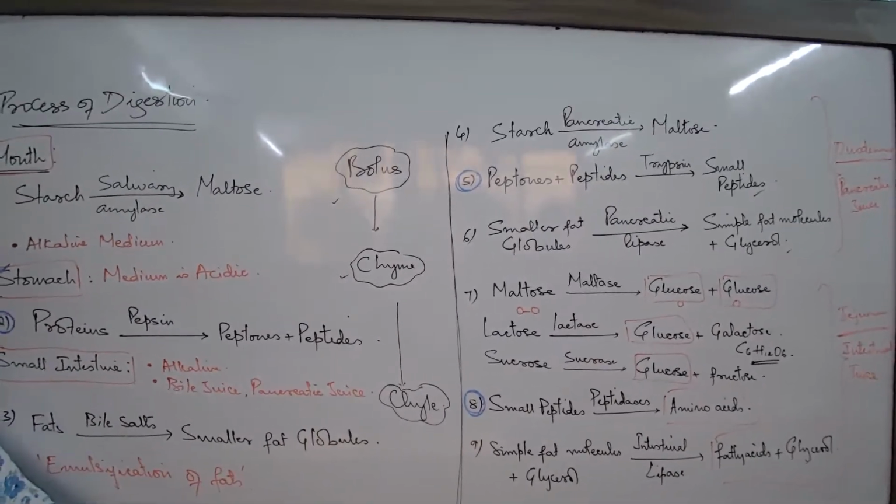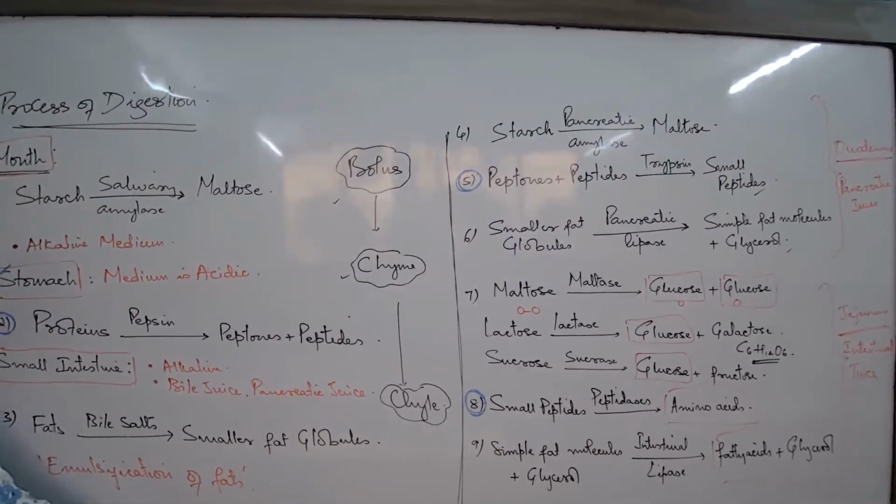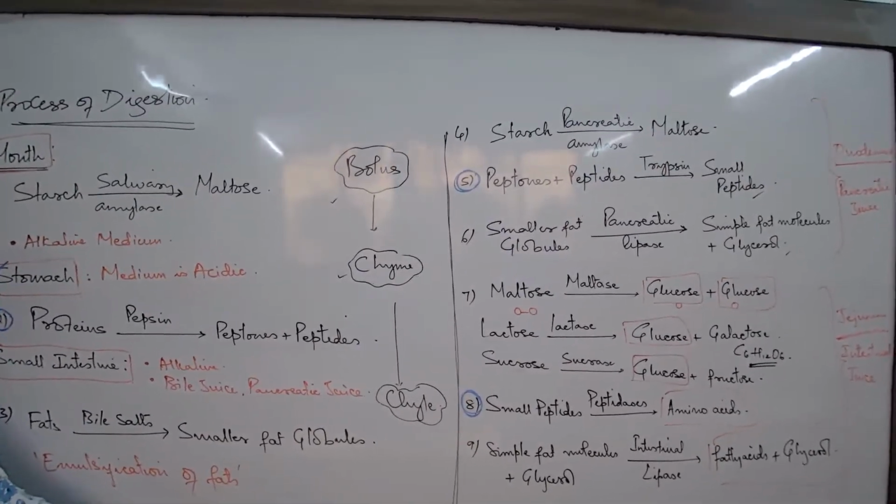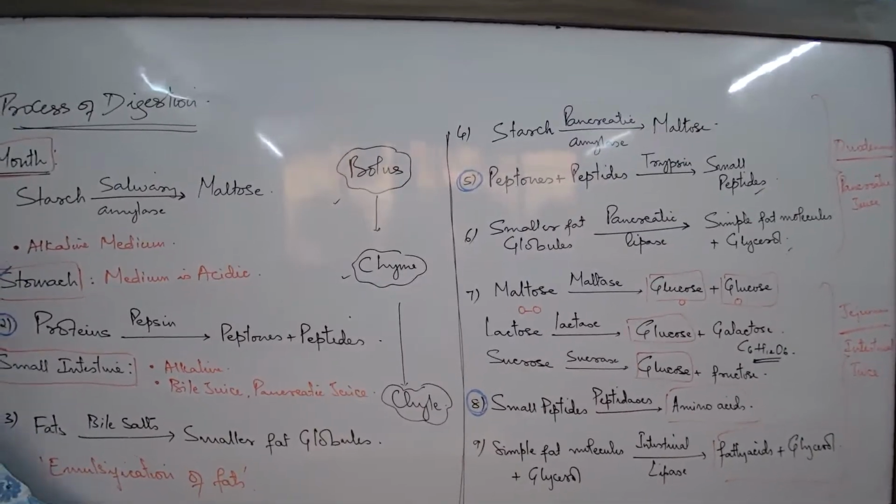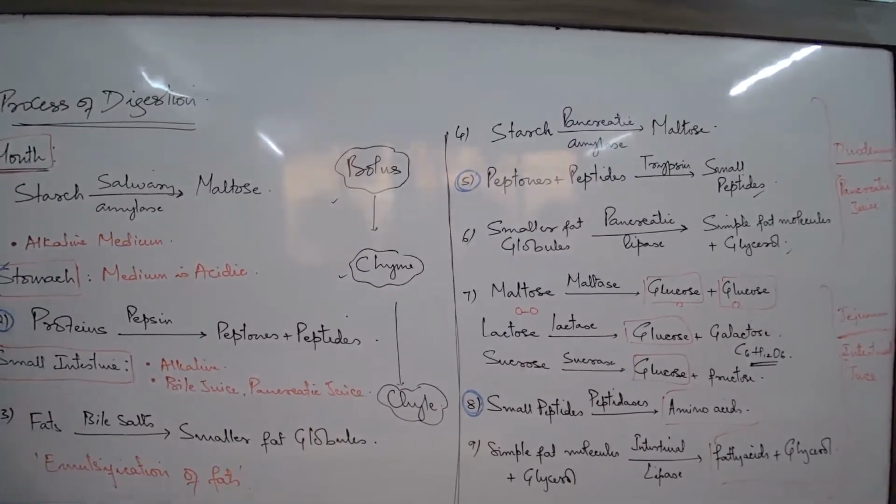Now these amino acids are ready to be absorbed. They go to the blood vessels of the villi. That is absorption. Where will that take place? In the ileum, the last part of the small intestine.